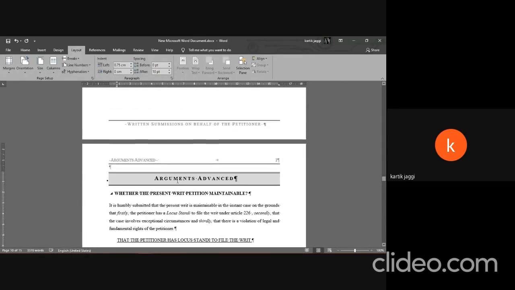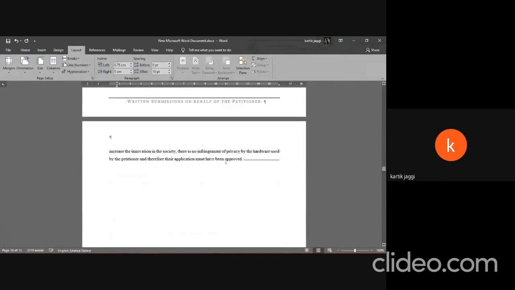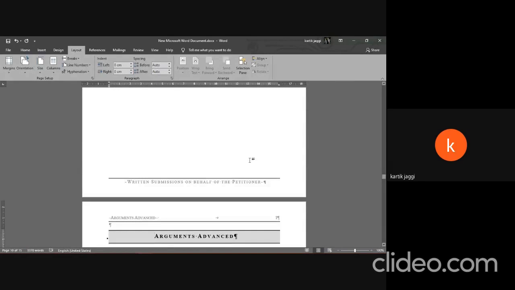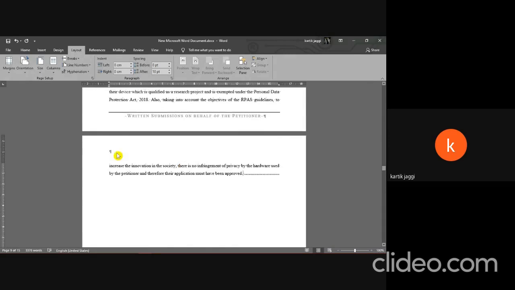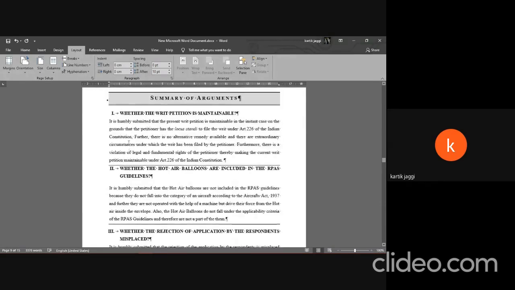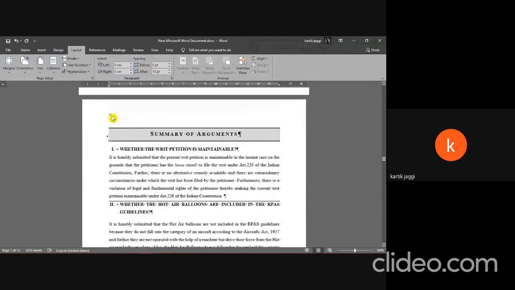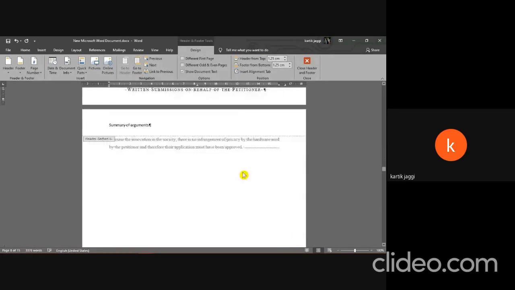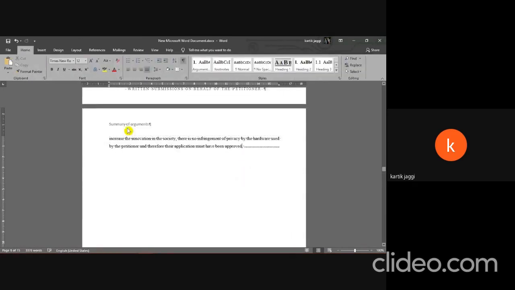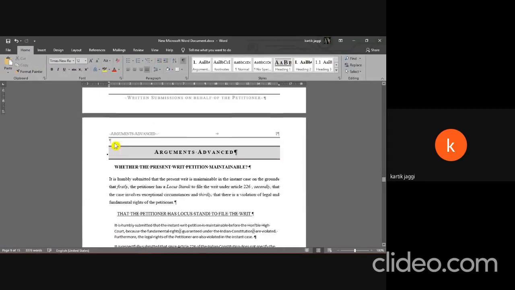Yeah. So for example, arguments advanced start from here, and the previous page is summary of arguments. This particular area right here, though it's not visible here what it is, will be a section break. Why? Because a section break allows you to have different headers and footers. So for example, if I enter here summary of arguments. Now if you just have a page break here, the fact that summary of arguments is written here would affect the header here.